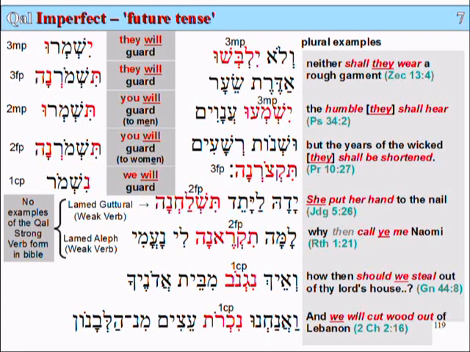Alright, so that's all for the plural examples of the Qal Imperfect or future tense verb form.